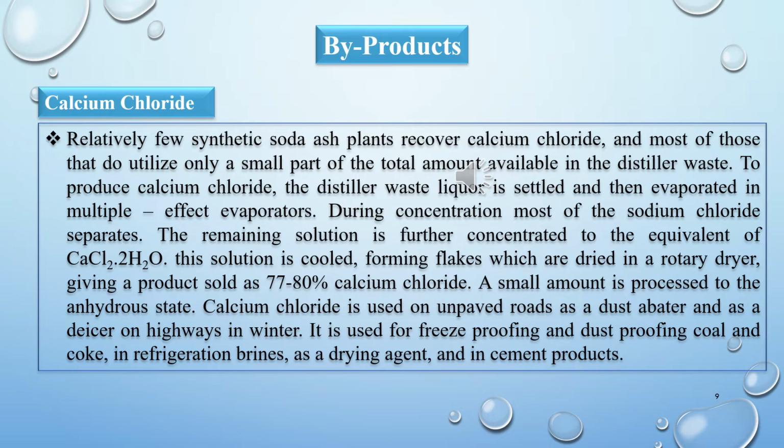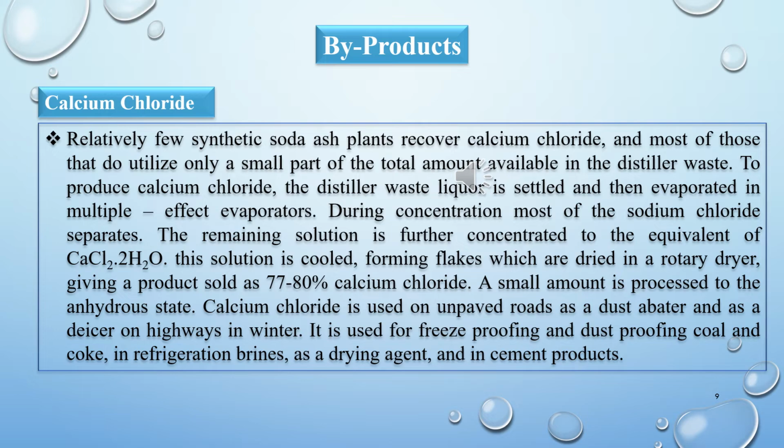So students, is it clear or not? I'm going to repeat it again. He said that there are few plants which recover calcium chloride. First point. Then he said that when that calcium chloride is recovered, it is in the form of dihydrate.